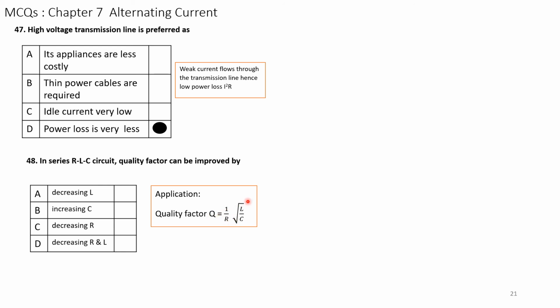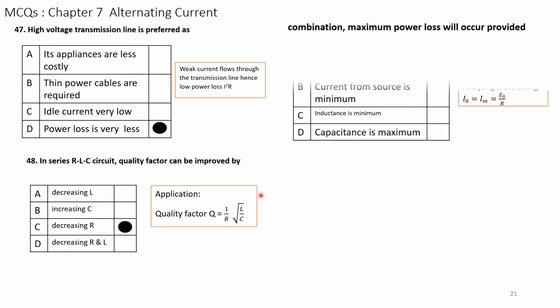So we can improve Q by decreasing R. So the answer is C. If you reduce R, the quality factor improves.